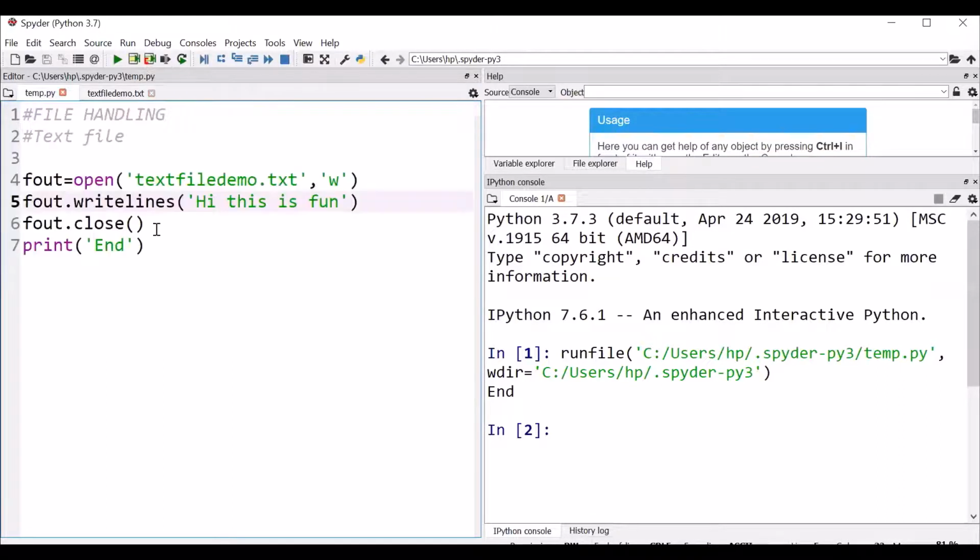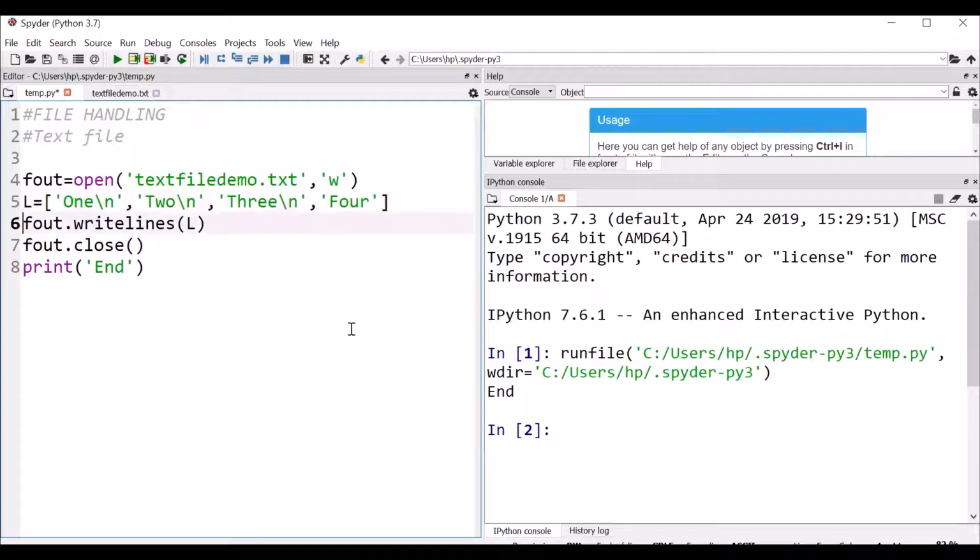Now, this method is basically used to write any sequence. It may be a string, list, or a tuple. Now, suppose we create a list L with list of strings, say 1, 2, 3, 4. This is a list, square bracket open, square bracket close.